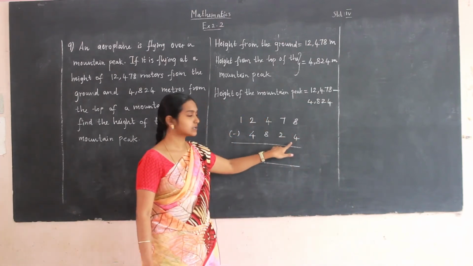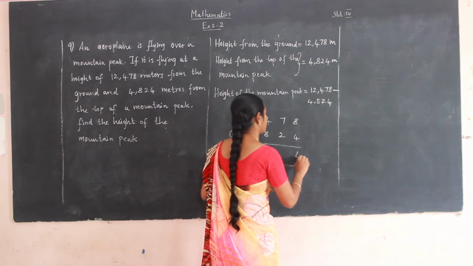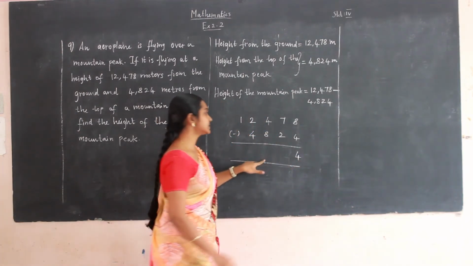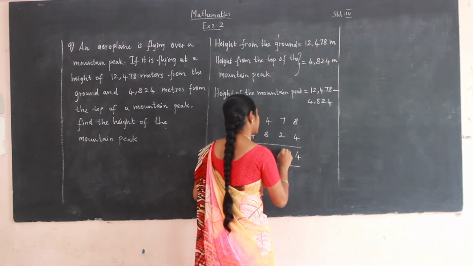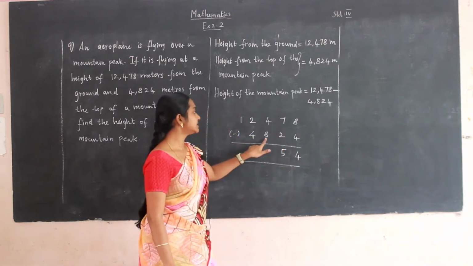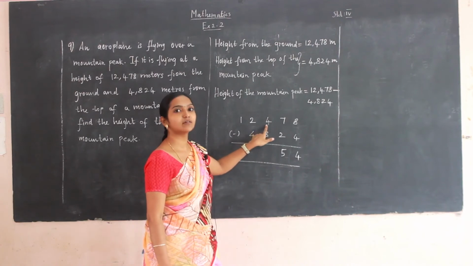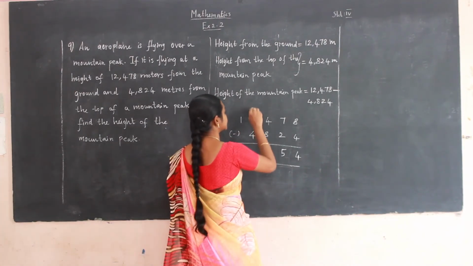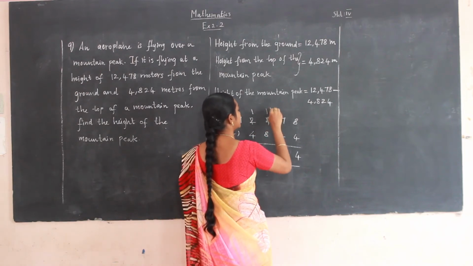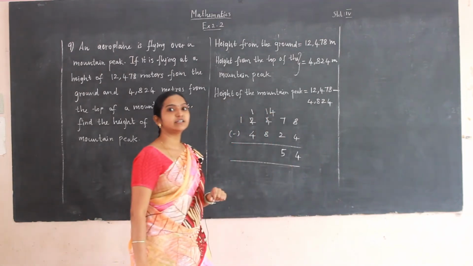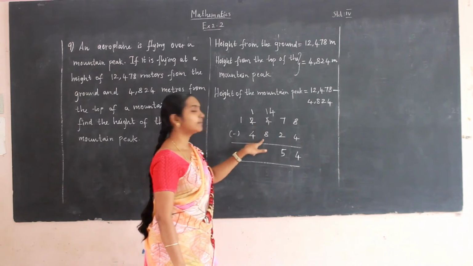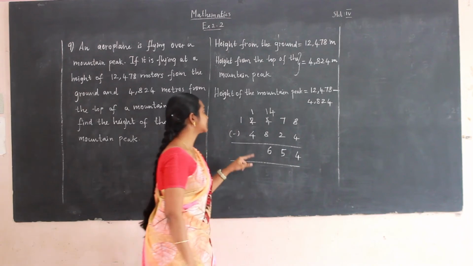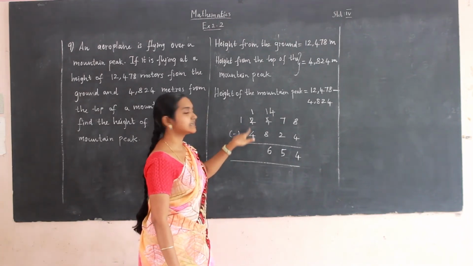8 minus 4 is 4. 7 minus 2 is 5. 8 is greater than 4. We cannot subtract. So borrow from the before number. So 2 will be changed as 1. And 4 will be changed as 14. Now 14 minus 8 is 6. And 4 is greater than 1.